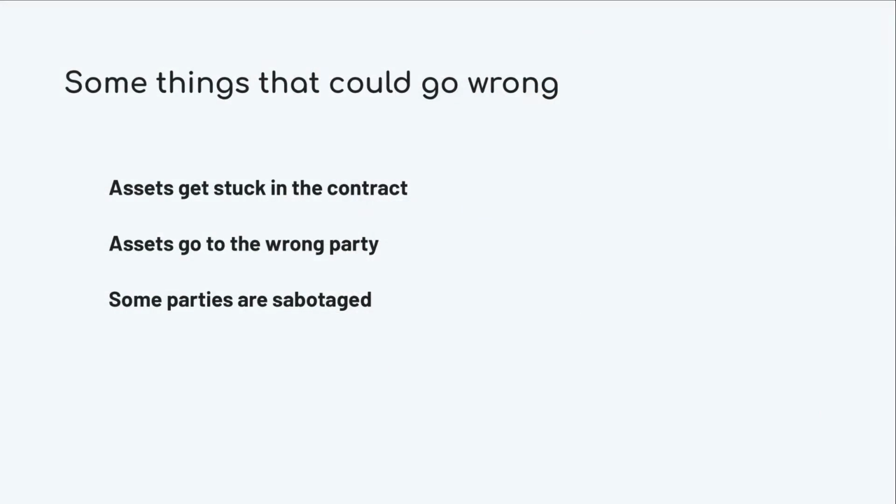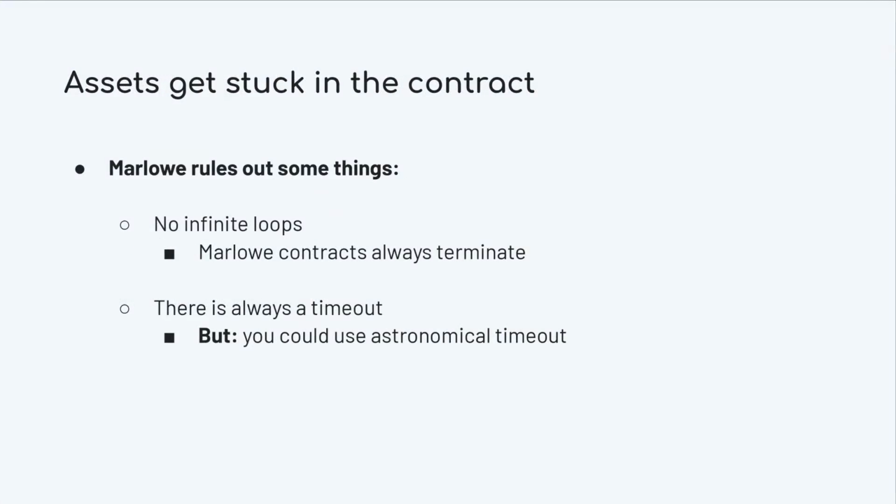Marlowe contracts are mainly used to manage assets, so one obvious problem is that assets may get stuck on the contract. Marlowe rules out some things straight out of the bat. For example, it's impossible to have infinite loops in Marlowe because contracts always terminate, in the sense that a transaction always terminates and a contract also terminates because every contract in Marlowe has a predefined timeout after which it will close. However, even though timeouts are always bounded for Marlowe contracts, nothing prevents timeouts from being arbitrarily far in the future, for example, 200 years from now, which arguably is just as bad.